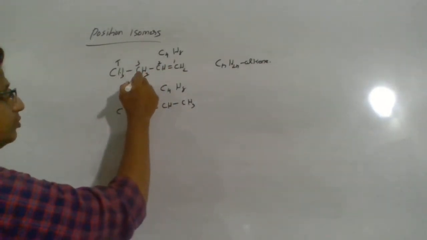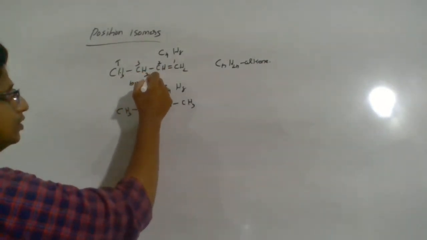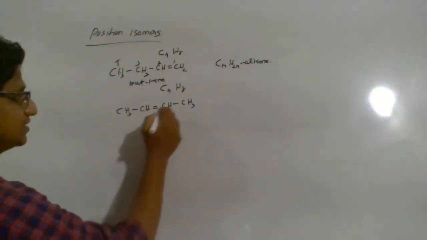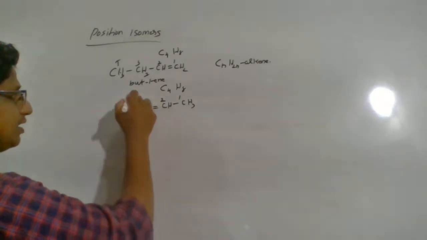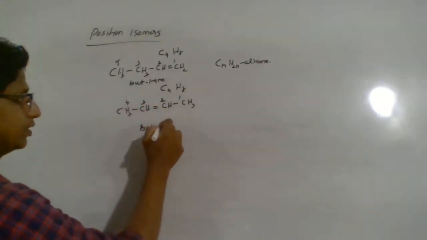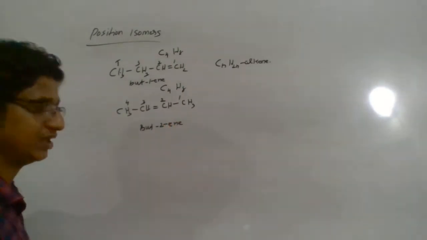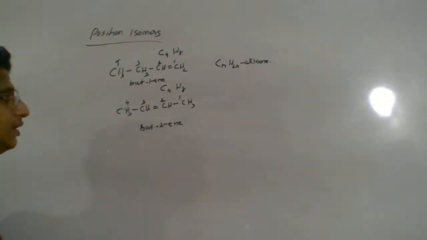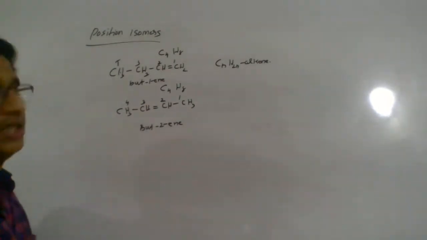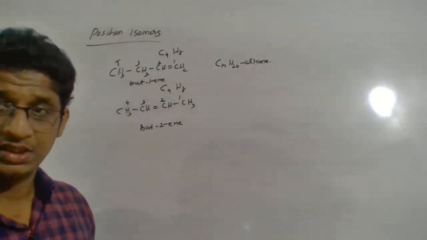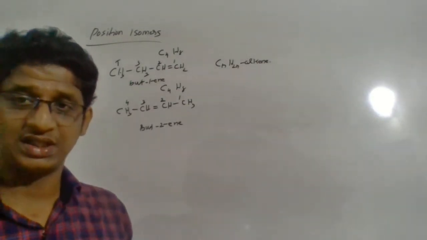This is but-1-ene. This has the double bond on the second carbon atom, so but-2-ene. That's the way you can construct position isomers, where you see a difference in the position of the functional group.